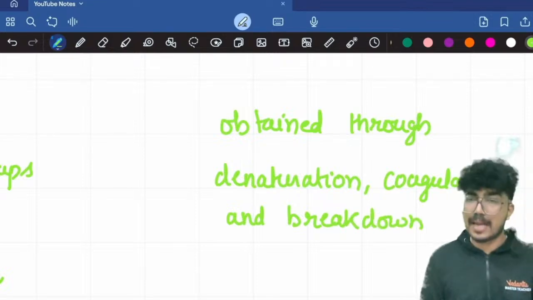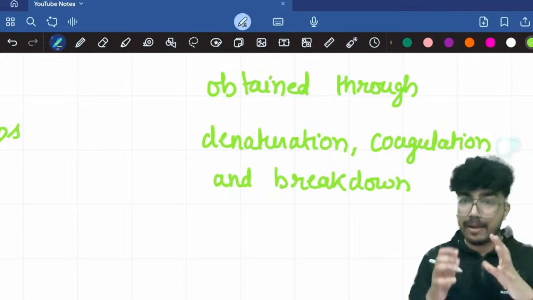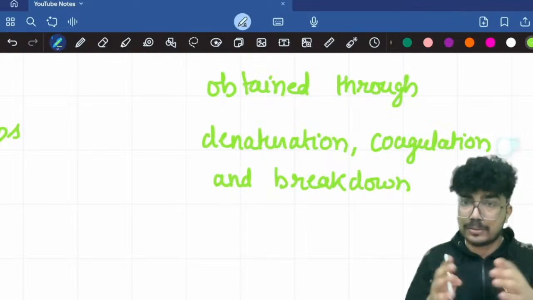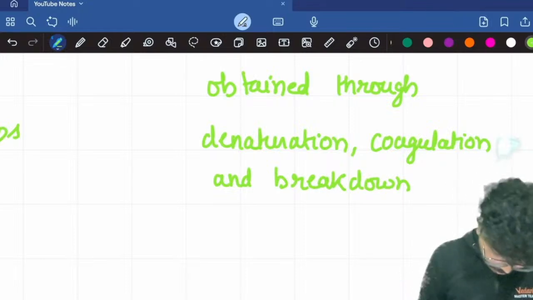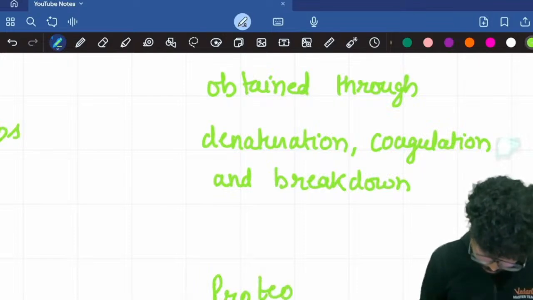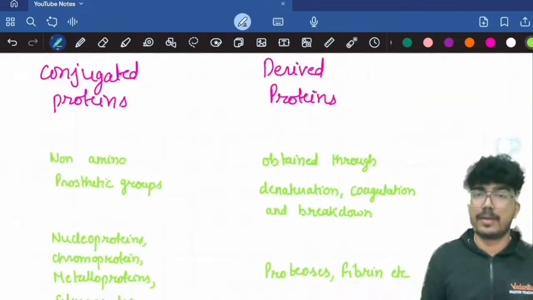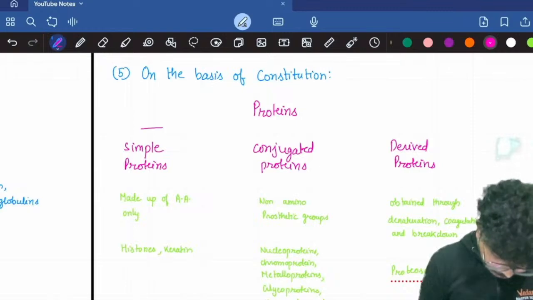Can you guess some examples? In the digestion chapter, if you would have read it, you find the term proteases. So proteases are derived proteins. Fibrin is a derived protein. So examples include proteases, fibrin, etc. Right?